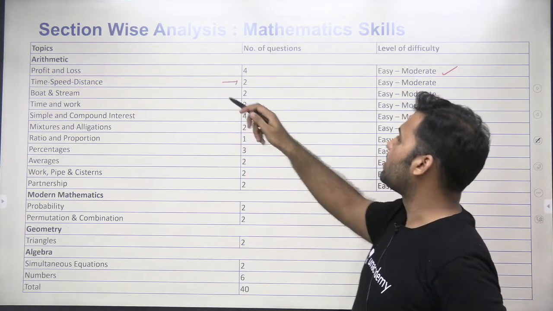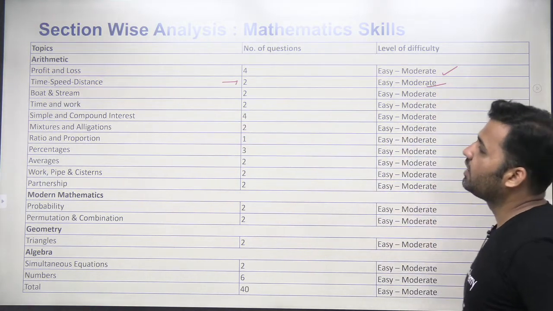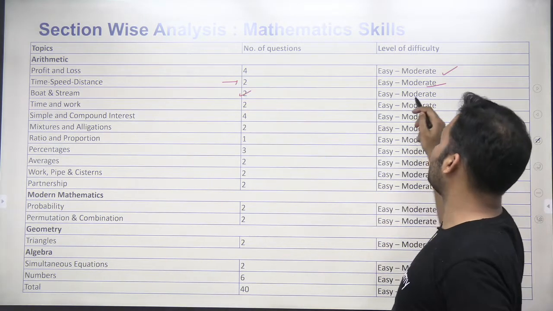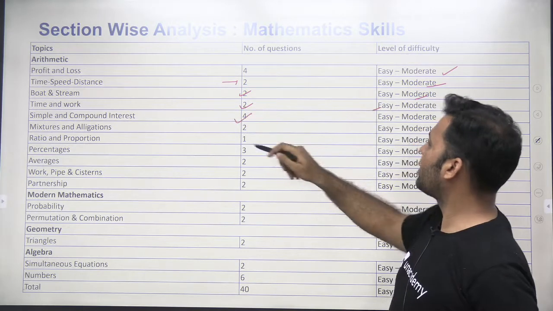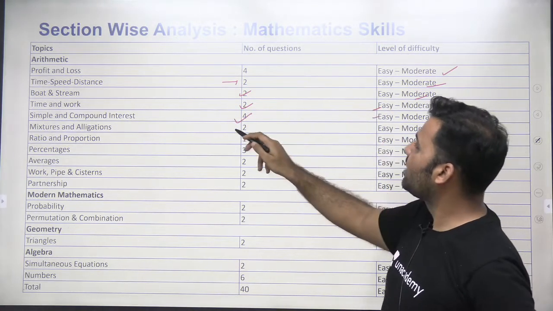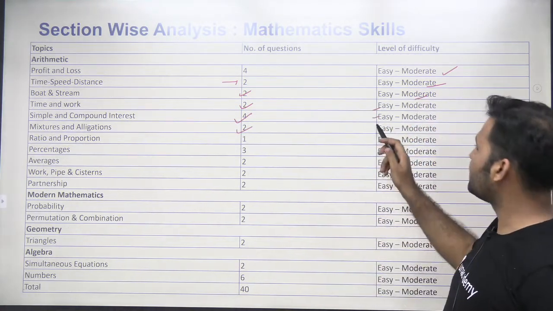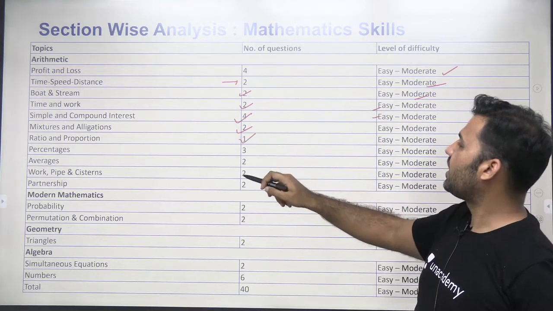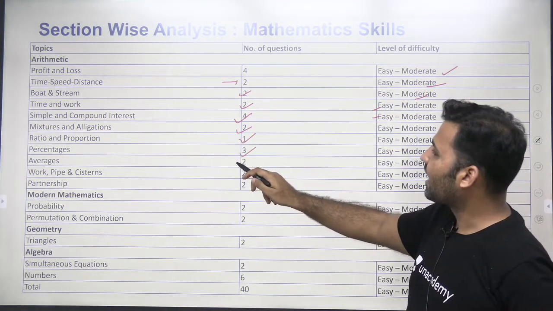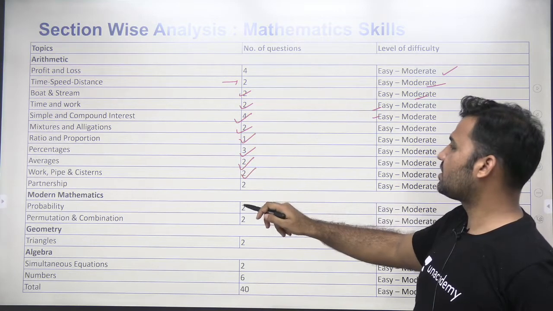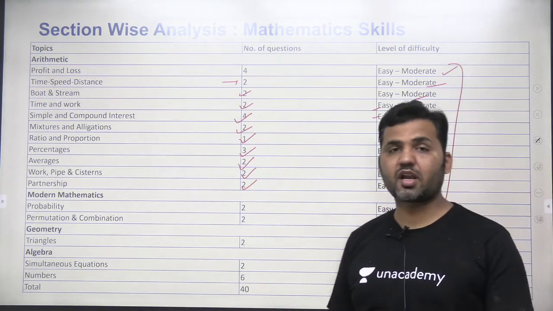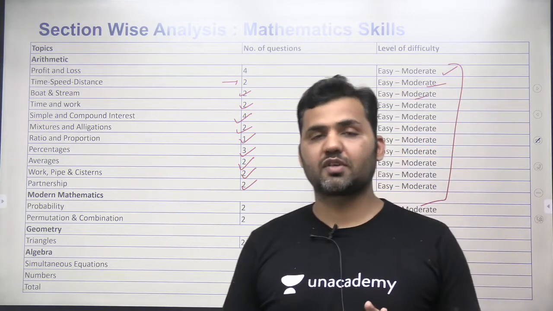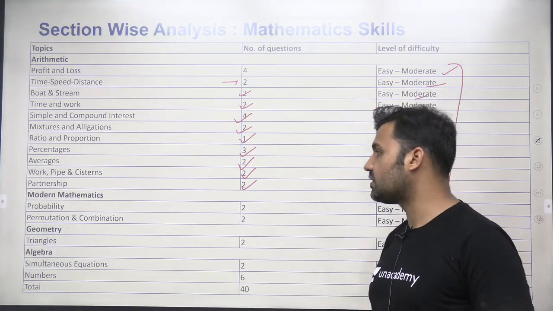Time, speed and distance, 2 questions, easy to moderate. Boats and stream, 2 questions, easy to moderate. Time and work, 2 questions, easy to moderate. Simple and compound interest, 4 questions, easy to moderate. Mixture and allegation, 2 questions, easy to moderate. Ratio and proportion, 1 question. Percentage, 3. Average, 2. Pipes and cistern, 2. Partnership, 2. And all the levels of difficulty you can see are easy to moderate. Not even a single question was difficult. All questions were quite easy to solve.